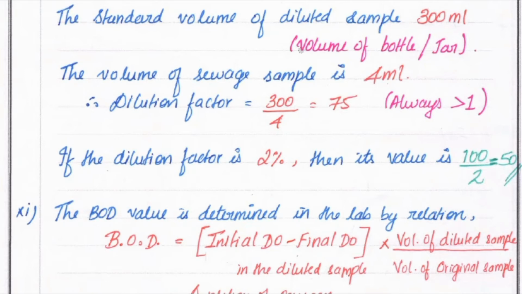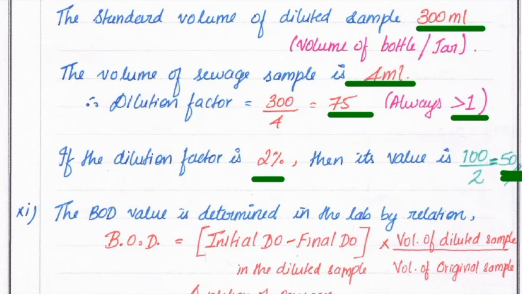If the volume of the bottle or jar is 300 ml, and the volume of the sewage sample taken is 4 ml, then the dilution factor is 300 divided by 4, which is equal to 75. So the dilution factor is always greater than 1. If the dilution factor is 2%, then the sample volume is 100 by 2, which is equal to 50 ml.